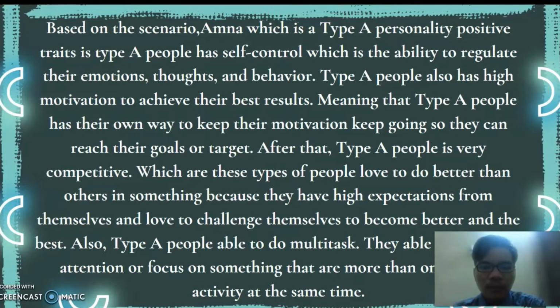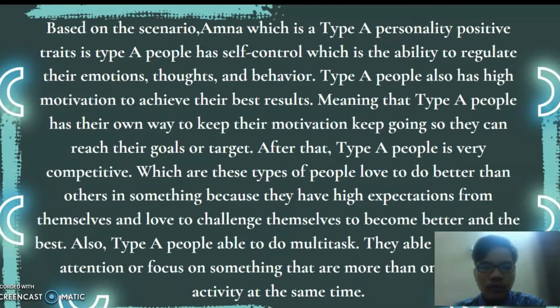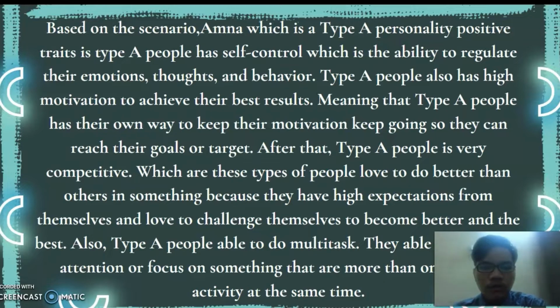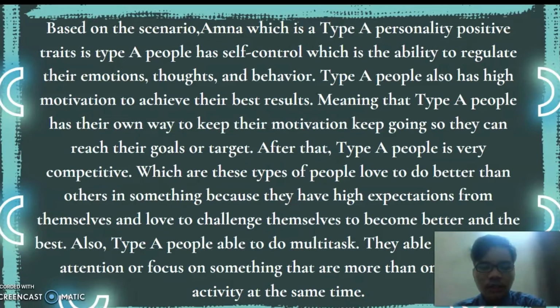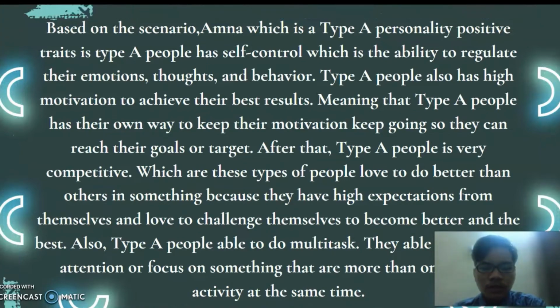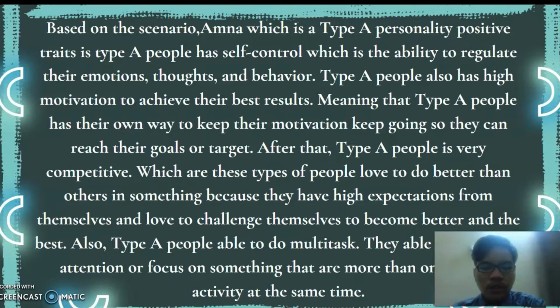After that, type A people are very competitive, which means they love to do better than others in something because they have high expectations of themselves and love to challenge themselves to become better and the best. Also, type A people are able to multitask. They are able to split their attention and focus on more than one task or activity at the same time.